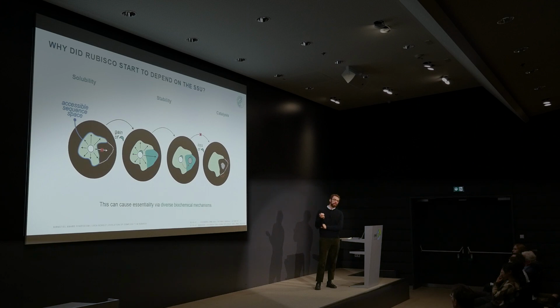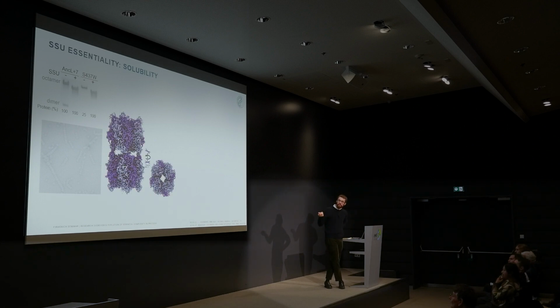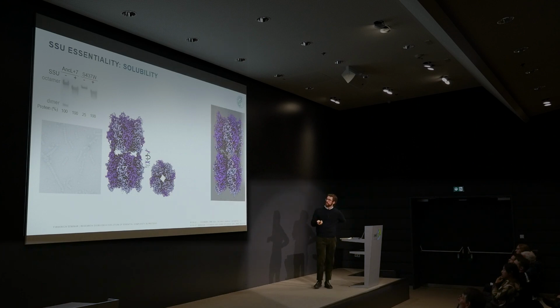You gain a new subunit, and that interface can now become more hydrophobic than it could be in solution. Looking at that quickly, one of those historical substitutions is a serine to tryptophan. And when I do that, I get a loss of about 75% soluble protein. And in negative stain electron microscopy images, Rubisco now looks like this. So it starts forming these filamentous aggregates. Getting a cryo-EM structure of this, I can see these Rubisco octamers exactly engage in these types of oligomeric or filamentous interactions in a way such as this.